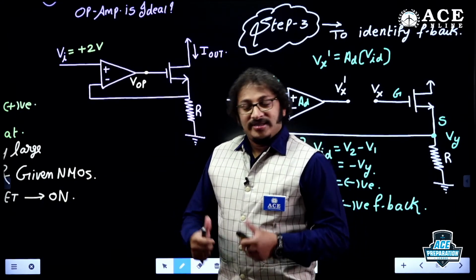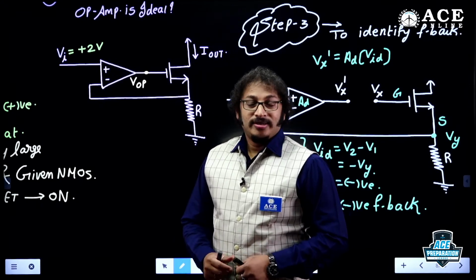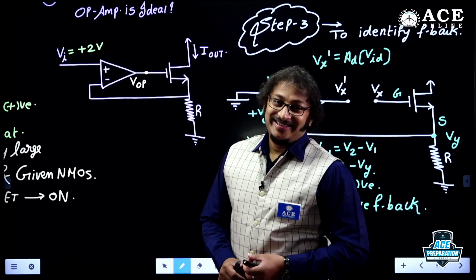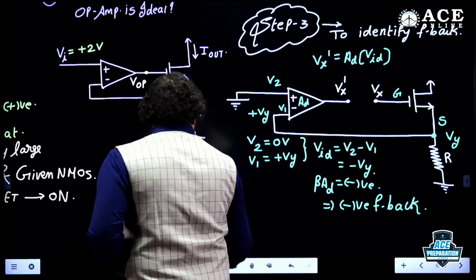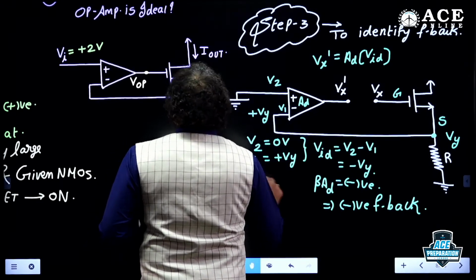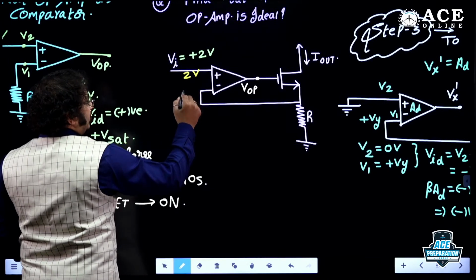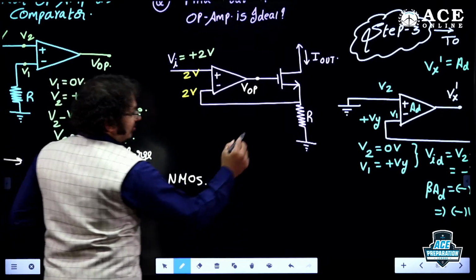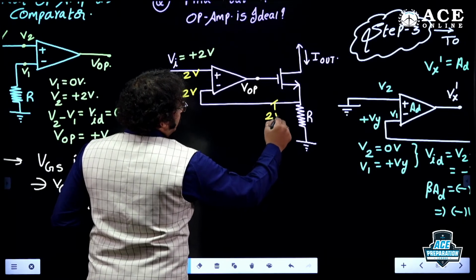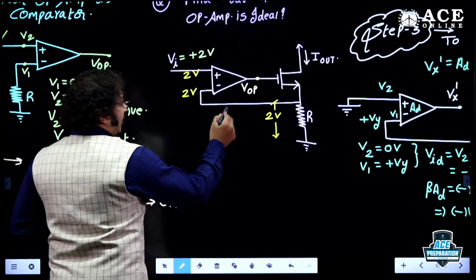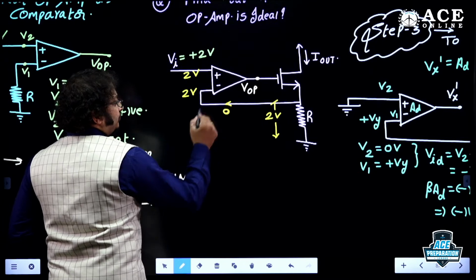As it is negative feedback, I can apply virtual short because it is an ideal op amp. Now I can easily get this answer. If it is 2 volt, yes, it is also 2 volt because of negative feedback. Then no doubt this voltage becomes 2 volt. And of course, this current is 0.